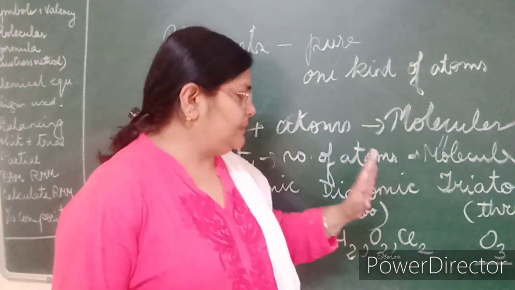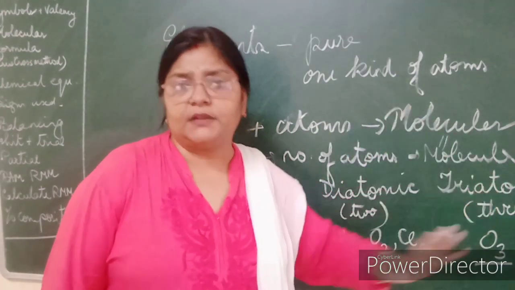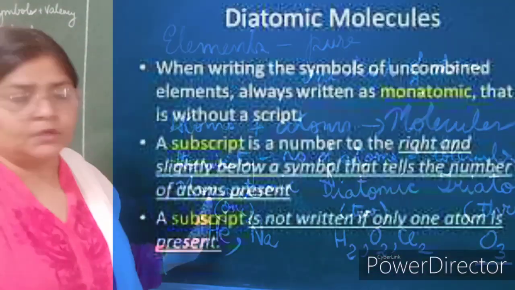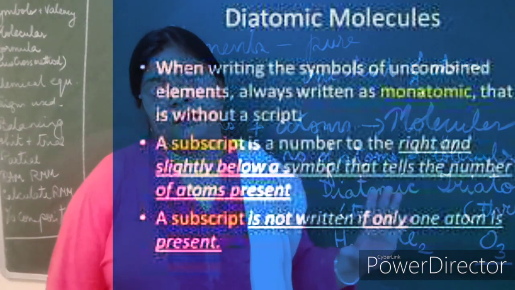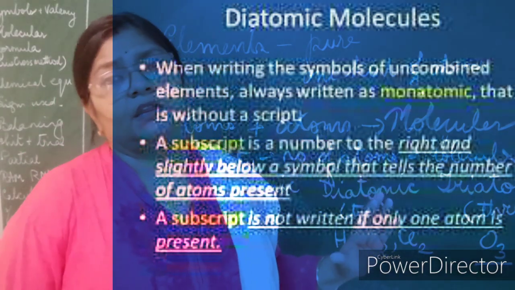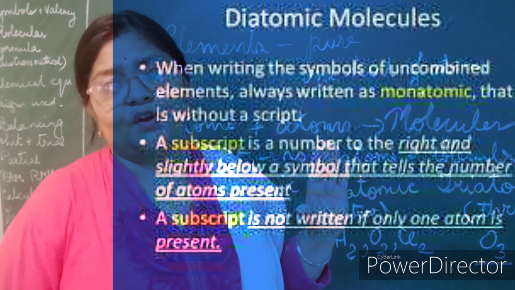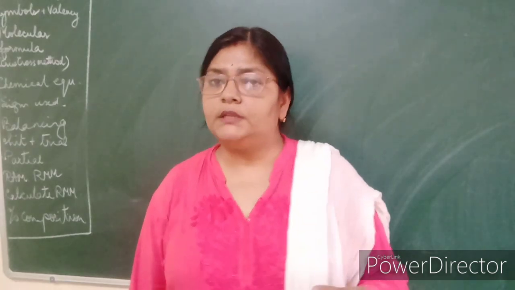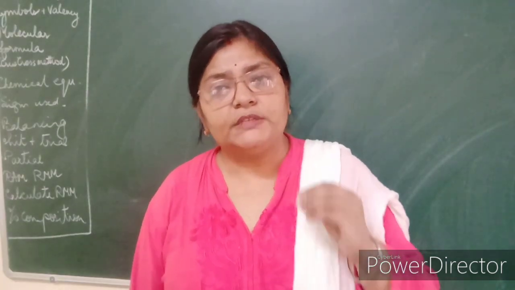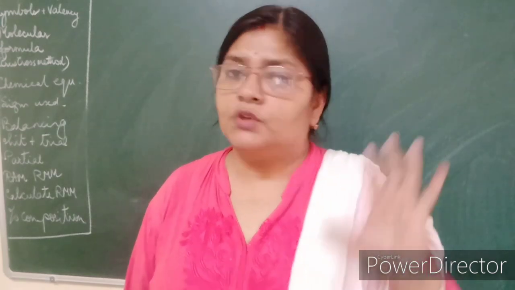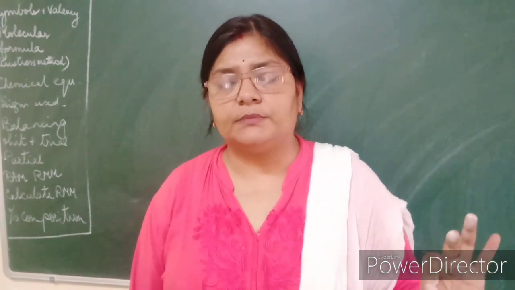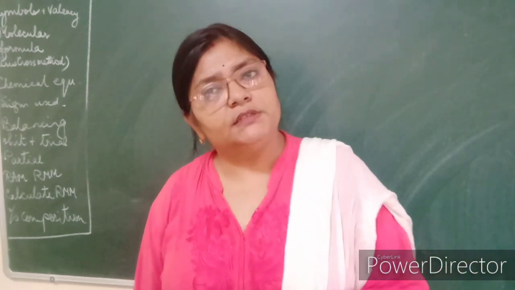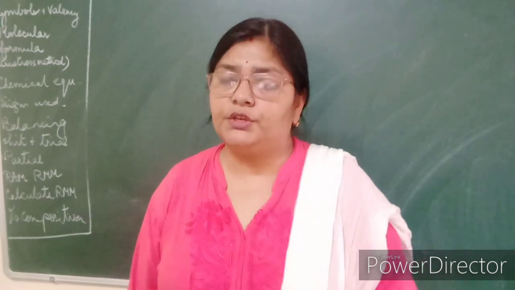Under polyatomic, there may be diatomic, triatomic, tetraatomic, octaatomic, fine. And this is monoatomic. This you need to understand because you have to apply it when you are writing the language of chemistry. So what is a molecule? Molecule is the smallest part of an element which can exist independently. You saw that the diatomic and triatomic substances we were talking about cannot exist as a single atom, but they can exist independently as a single molecule.